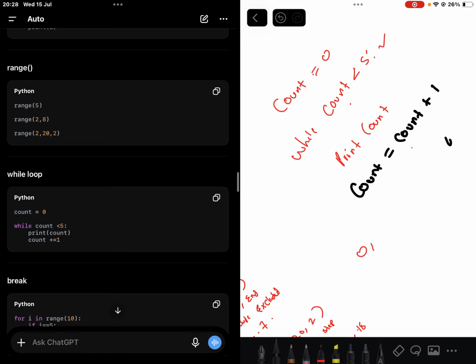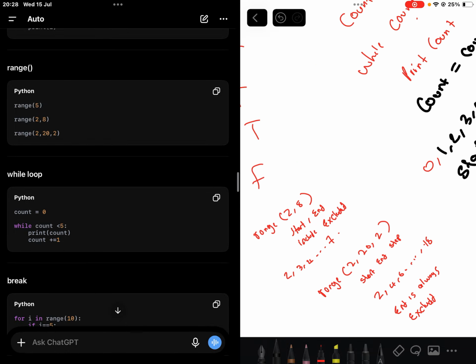So we come back because the while condition is still true. So we check again: is 1 less than 5? Yes, print 1. Then 1 plus 1 is 2. Is 2 less than 5? Yes, print. And so on until I arrive at 5. Is 5 less than 5? No. If the condition doesn't hold, then stop, right?